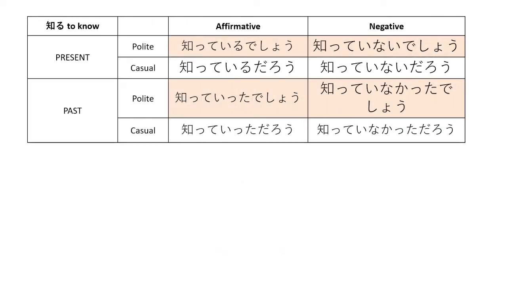Now we use 知る for the verb. 知る, to know. Now in 知る, this is quite tricky. When you want to say I know or I don't know, we use the te form of 知る instead of 知ります. So when we want to say I know, 知っている or 知っています, or I don't know, 知っていません or 知っていない.